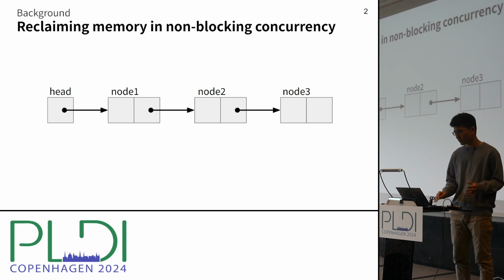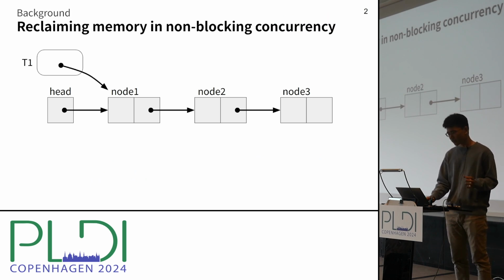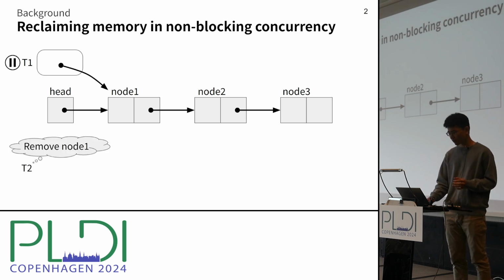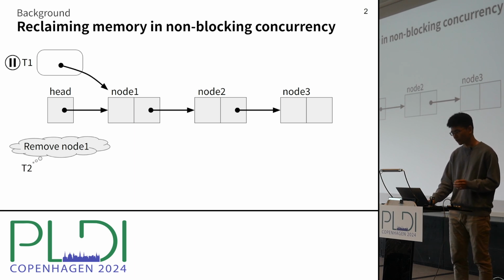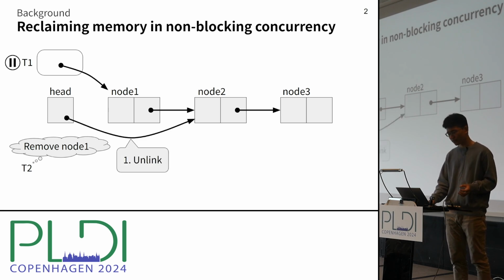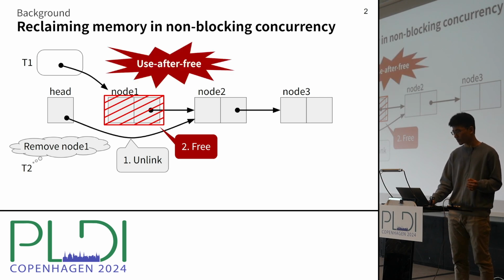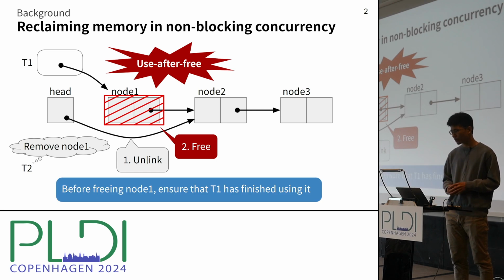So let's consider a linked list like this. Suppose the first thread, T1, loads a reference to node 1 and is about to access it. But the scheduler stops T1 and runs the second thread, T2, who wants to remove node 1. If we're not considering concurrency, T2 will simply unlink node 1 from the list and just free it. But in concurrent programs, it's not safe to free the node immediately, because when T1 wakes up, it will access node 1, which is a use-after-free error. So to safely free node 1, we should wait until T1 has finished accessing node 1.